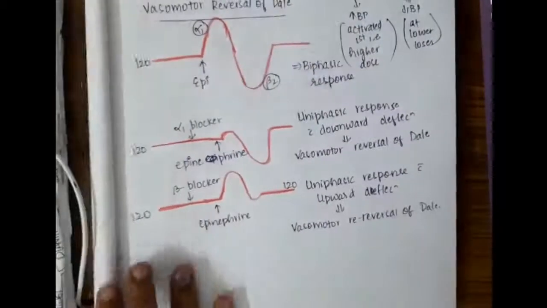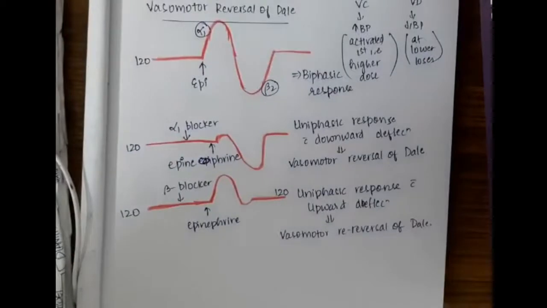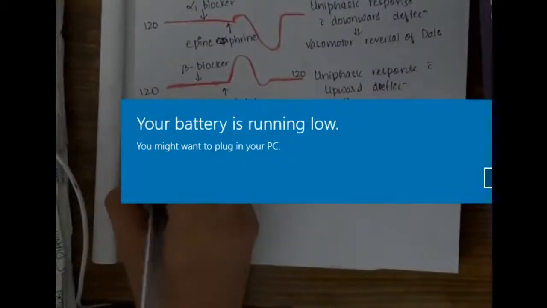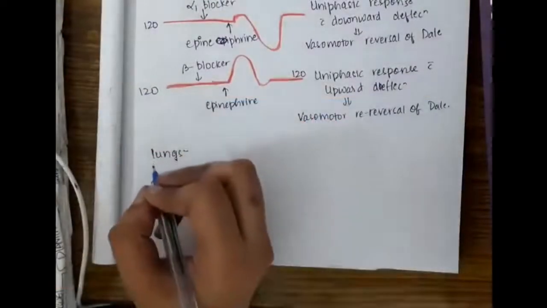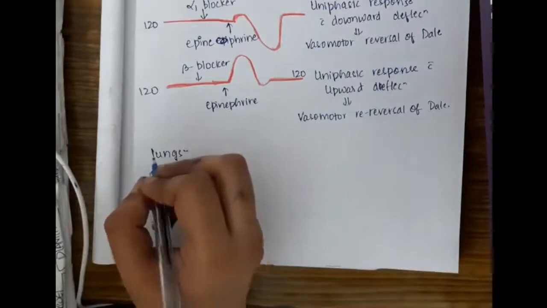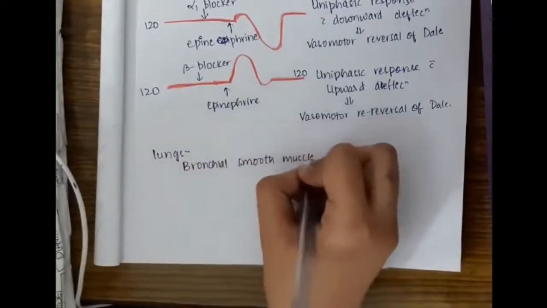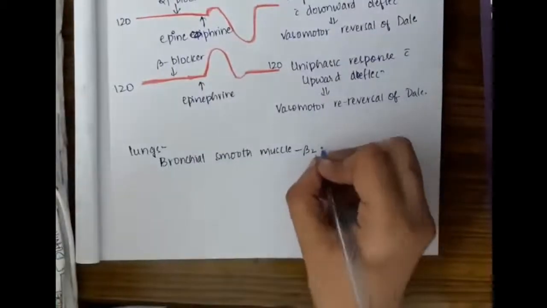So in the biphasic response we have both alpha 1 and beta 2 action. In the uniphasic response with downward deflection we have only beta action, occurring with an alpha 1 blocker, whereas the uniphasic response with upward deflection occurs with a beta blocker.